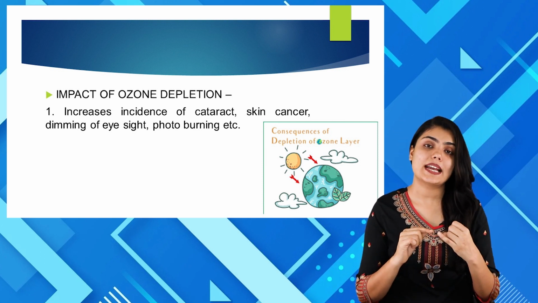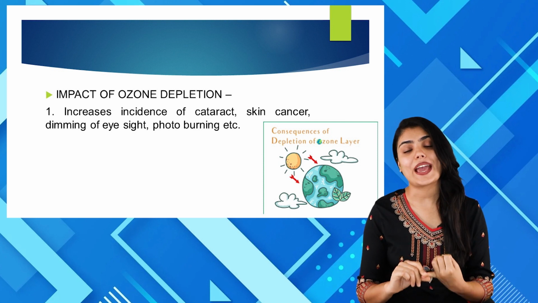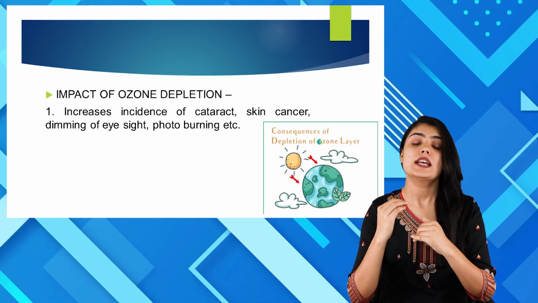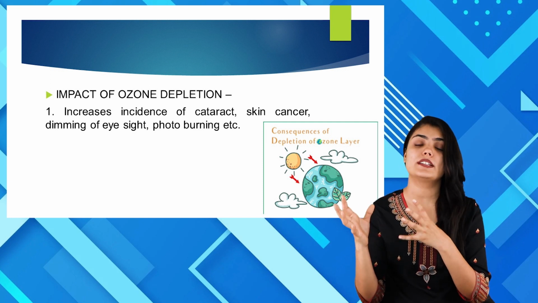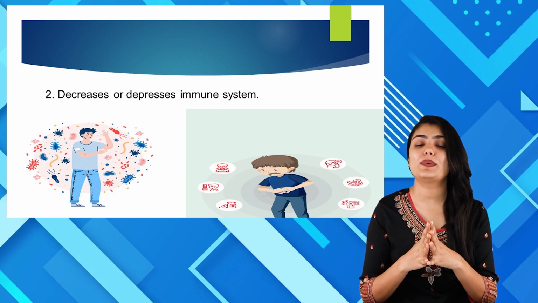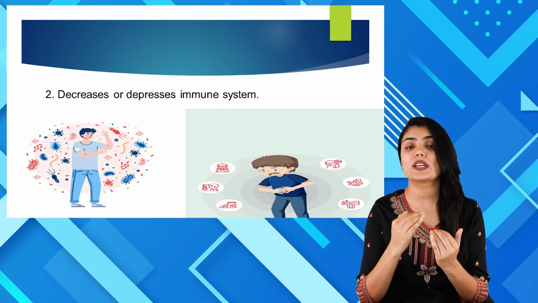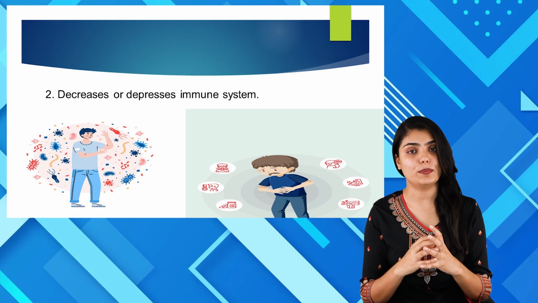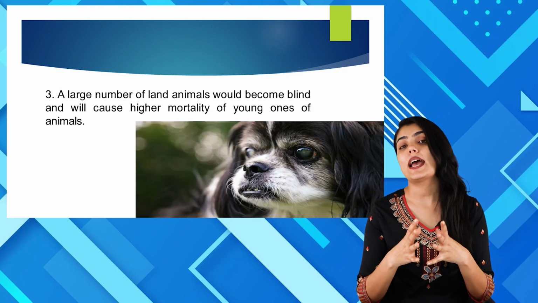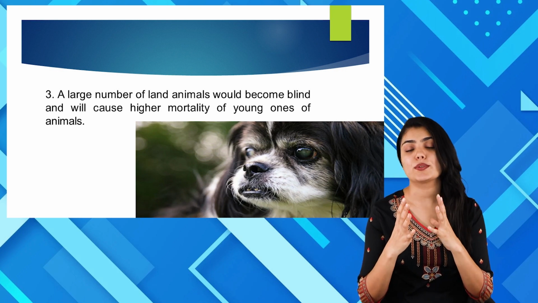The first impact is that there will be increased incidence of cataract, skin cancer, dimming of eyesight and photo burning. So these are the various effects of ozone layer depletion on human population. The second impact of ozone depletion is a decreased or depressed immune system of human beings. Another impact of ozone depletion is the death of a large number of land animals because of the harmful rays from the sun.